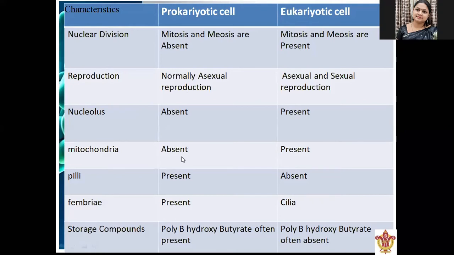Mitochondria is absent in case of prokaryotic, and present in eukaryotic. Villi are present in prokaryotic and absent in eukaryotic cells. Flagella are present in prokaryotic, and in case of eukaryotic they are present in the form of cilia. Some storage compounds are present in prokaryotic cells, mostly poly-beta hydroxybutyrate, and poly-beta hydroxybutyrates are absent in eukaryotic cells.